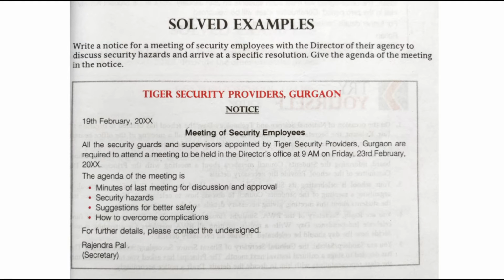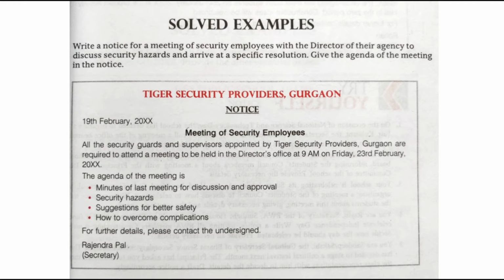Now, let us discuss different types of notice and some solved examples. First, notice for meeting. For example, a notice for a meeting of security employees is given.